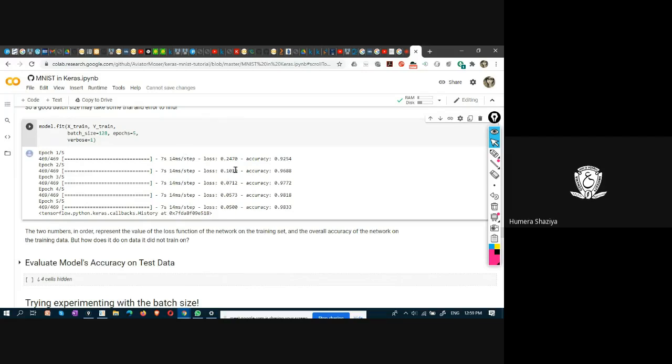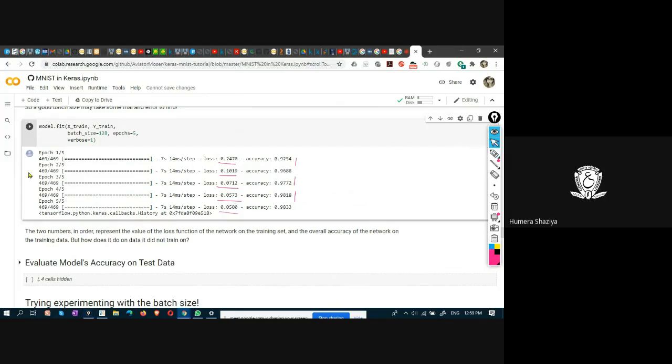You see here, the loss is reducing at every epoch. Initially it was 0.2, then 0.1, 0.07, 0.05, and accuracy is increasing from 92 to 96, 97, 98. This is how the model is trained.